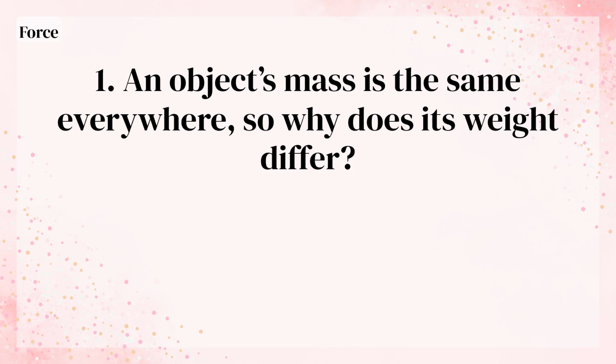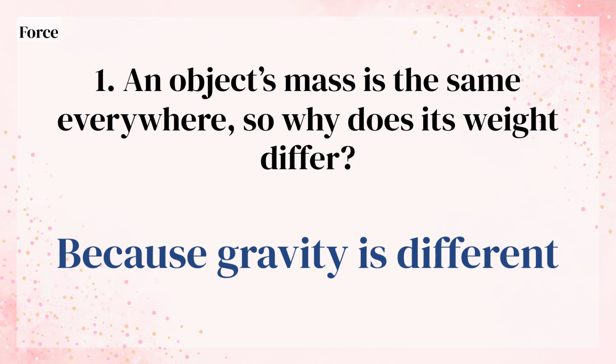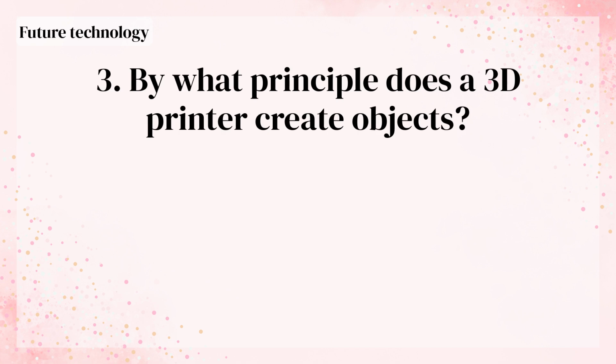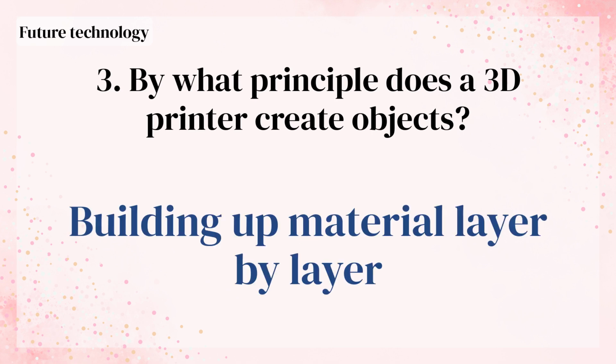An object's mass is the same everywhere, so why does its weight differ? Because gravity is different. Among the products of photosynthesis, what is the main storage nutrient? Glucose. By what principle does a 3D printer create objects? Building up material layer by layer.